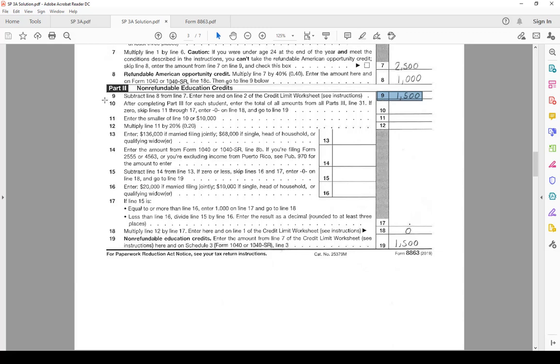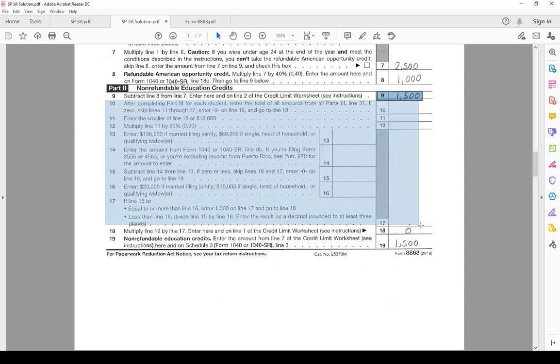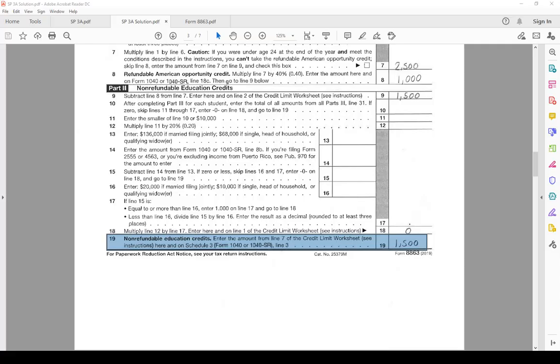In this problem, there is no other, so you will go through it and find that it should be blank or 0. Line 19, we enter the amount from line 7 of the credit limit worksheet that we just did. On here, this line 19, and on Schedule 3, line 3.